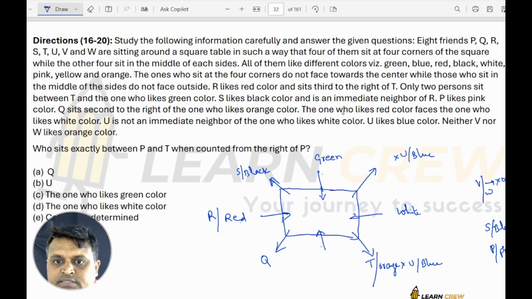Now P likes pink. S black is fixed. V and W are not orange, so the remaining option is T. Now U blue. U is not here, and the remaining places are this and this, so U must be here. U blue. Now color and person both are available for this, that is P pink. So this is already used.